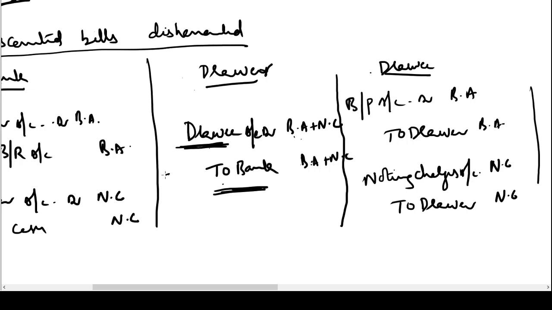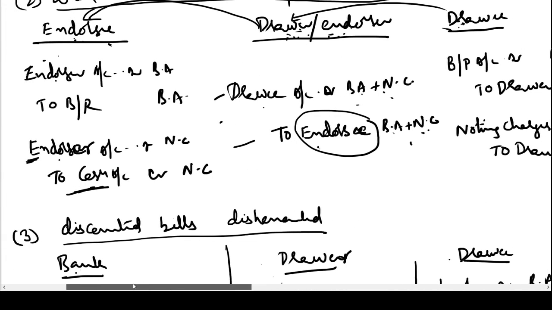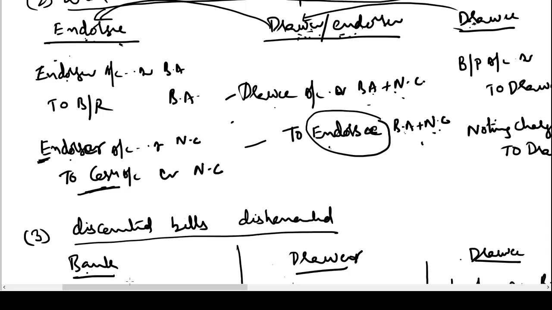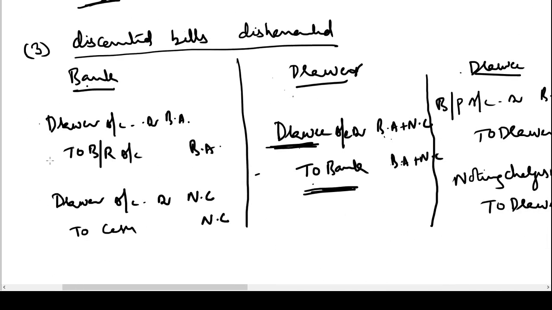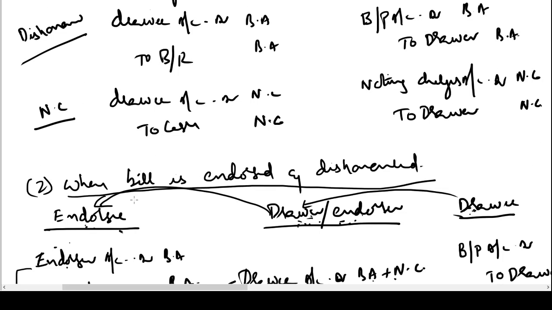So you can see some similarities in journal entries. When you write down these journal entries and observe them on a sheet of paper, you will see the similarities between the entries. Okay. If you observe the entries in the books of the endorsee and the books of the bank, you can see a similarity here. So these entries remain the same. Okay. Thank you.